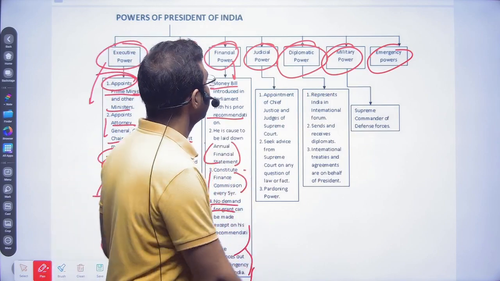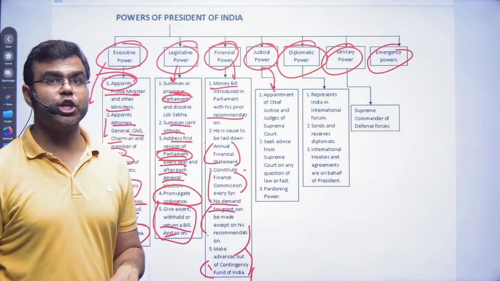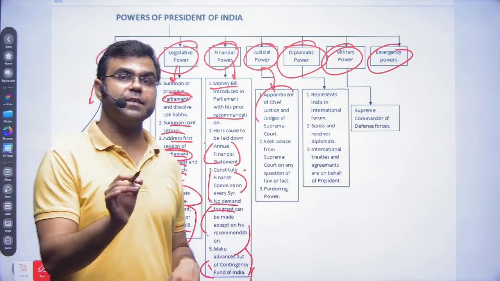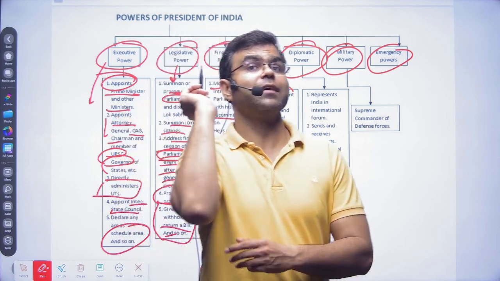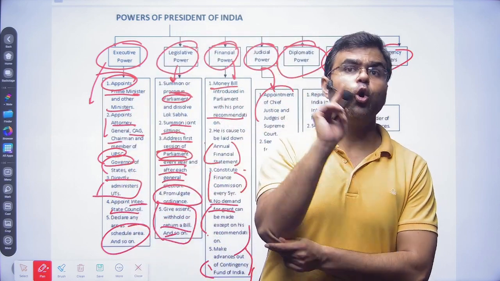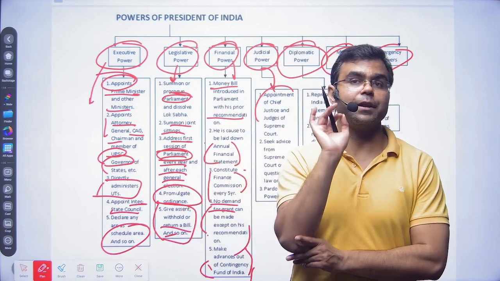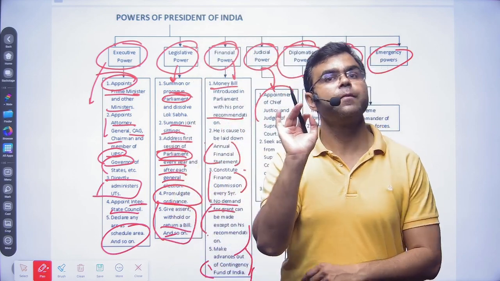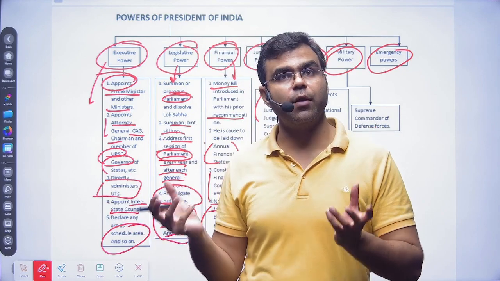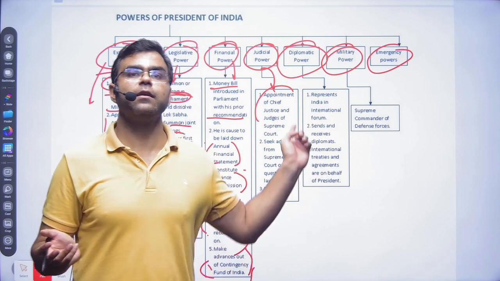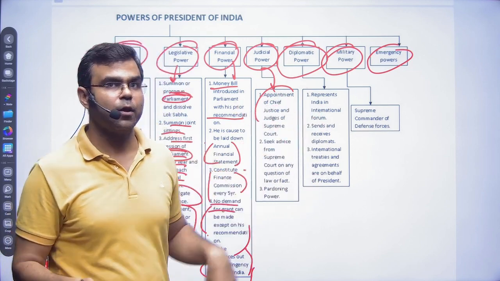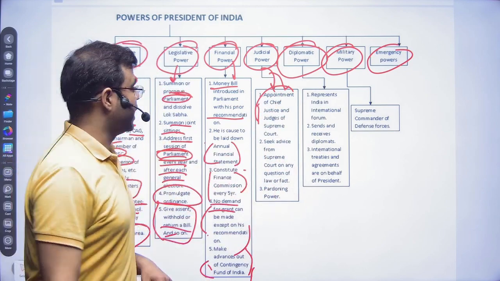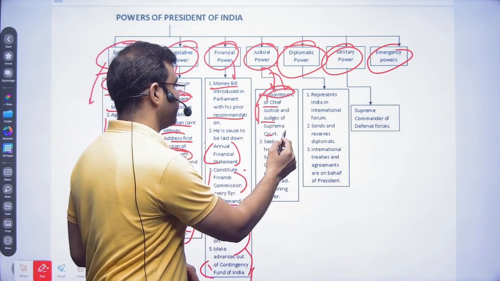Okay. Now coming to the judicial powers, what are the judicial powers of the president? The judicial power is the appointment of the Chief Justice and the judges of the Supreme Court as well as the High Court. Though that appointment requires the recommendation or the concurrence of the collegium system of the Supreme Court, the final appointment is done by the president. Okay, so that is the judicial power of the president regarding the appointments of the Chief Justice and judges of the Supreme Court as well as the High Court.